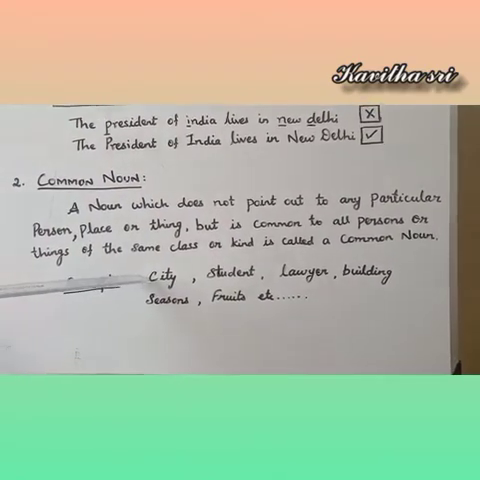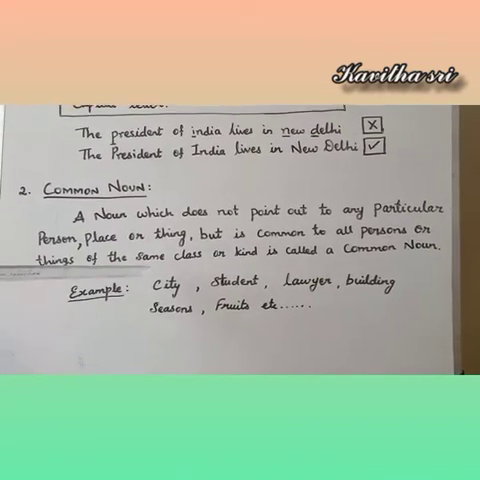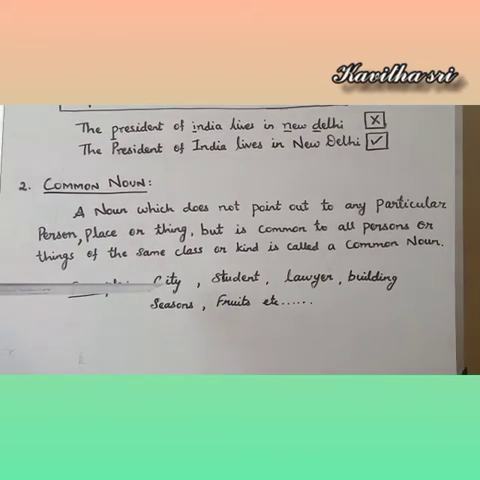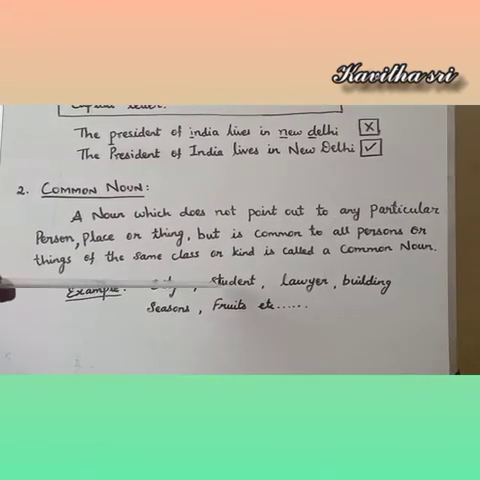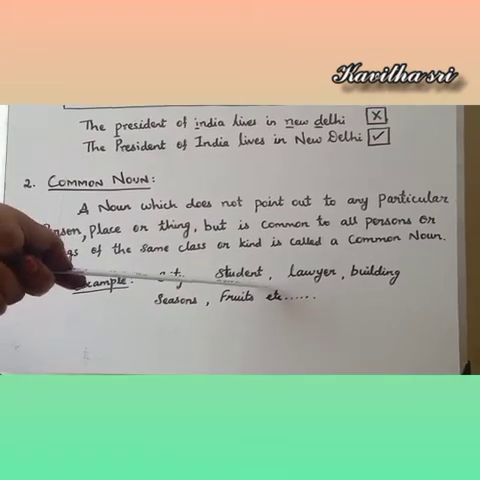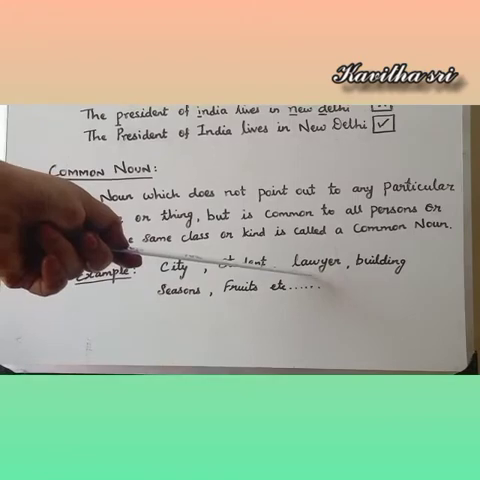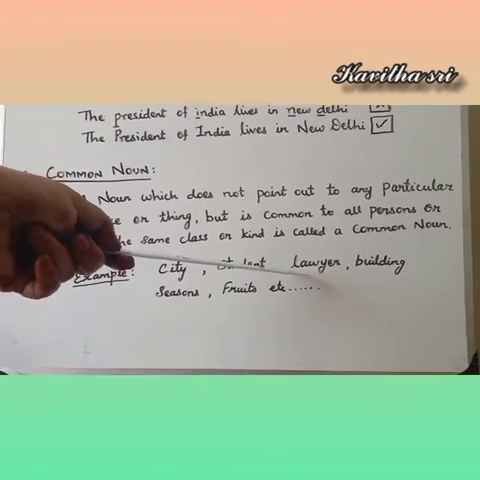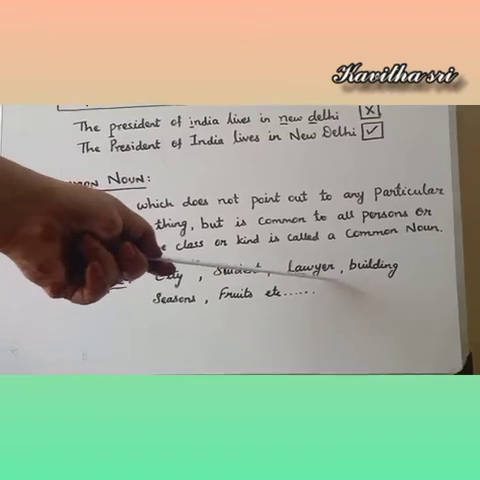Example, city. There are many cities, isn't it? For example, New Delhi, Mumbai, Bangalore, Chennai, etc. Student, there may be a boy or girl. So in common we call it as student. Lawyer, there may be a male lawyer or a female. So in common we call it as a lawyer.